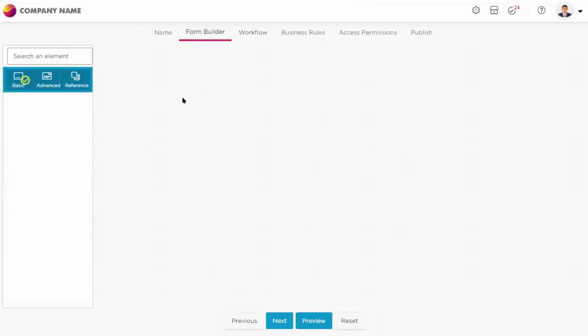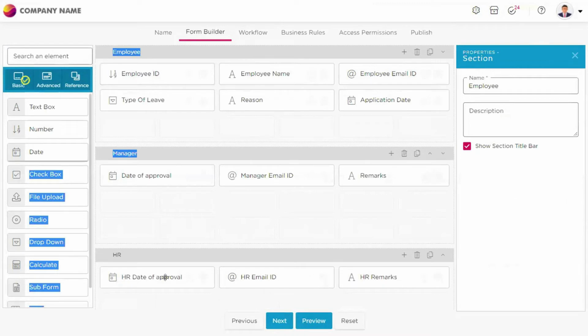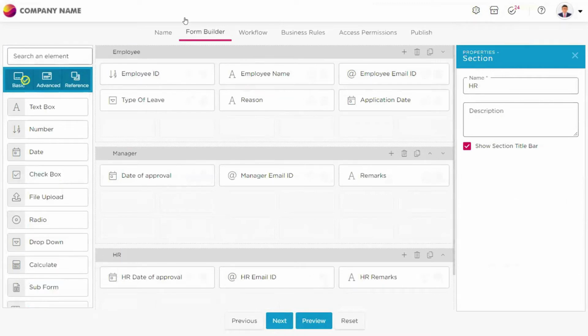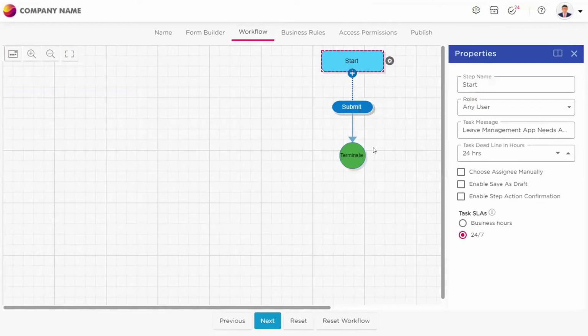If you come to the form builder, employee is a step, manager is a step, and HR is a step. The start button shows the first step, the person who is starting the process. Here, the employee is starting the process of applying for a leave.